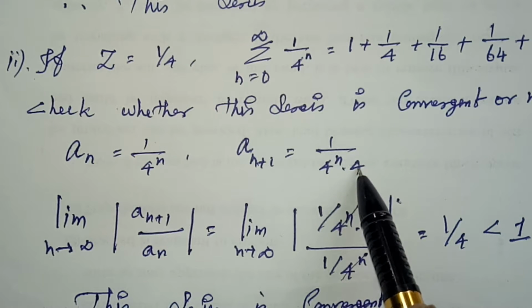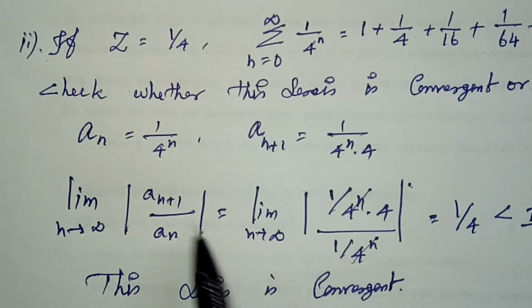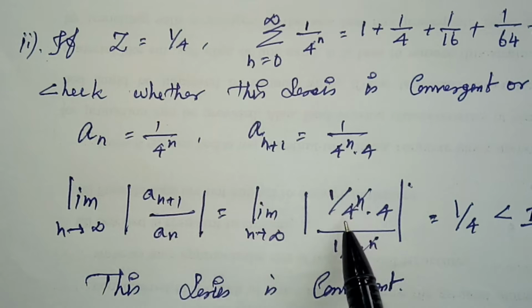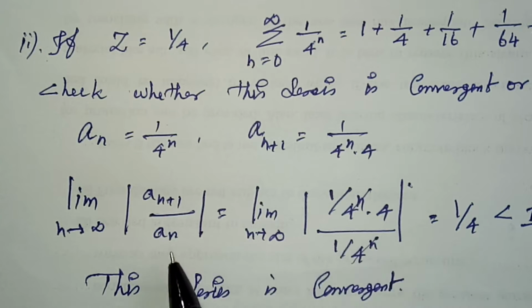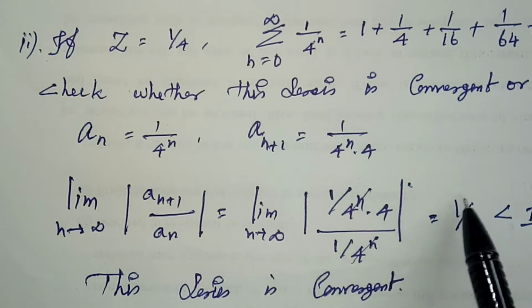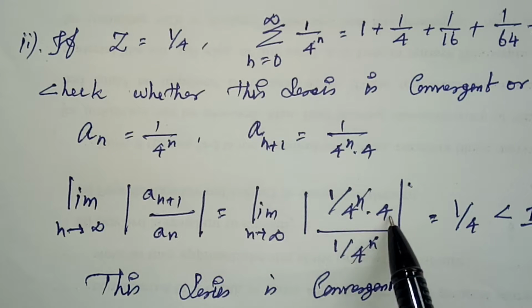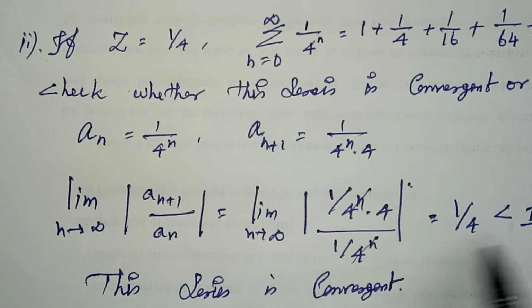For n plus 1, for that purpose I wrote this. Limit n tends to infinity, modulus of an plus 1 divided by an equal to limit n tends to infinity, 1 by 4 power n into 4 divided by 1 by 4 power n. So that is equal to 1 by 4, because 4 power n and 4 power n are cancelled. So remaining I have 1 by 4, which is less than 1. So this series is also convergent.